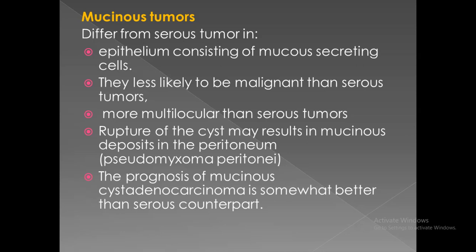We have a term which is known as pseudomyxoma peritonei. This term is specific for ruptured mucinous tumor that causes peritoneal deposits. So mucinous deposits in the peritoneum because of ruptured mucinous tumor is called pseudomyxoma peritonei. And the prognosis of mucinous tumor is known to be better than the serous, just as the prognosis of the benign serous tumors is known to be better than the malignant type.